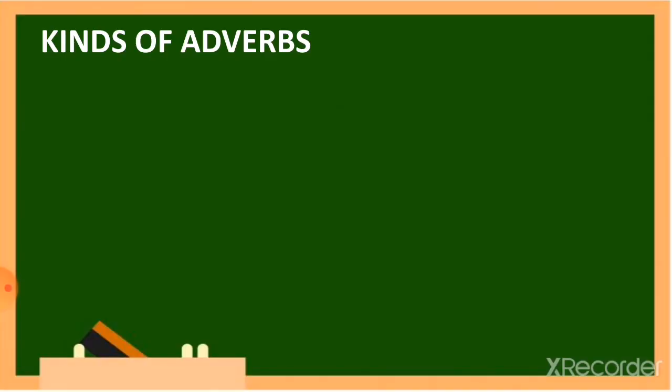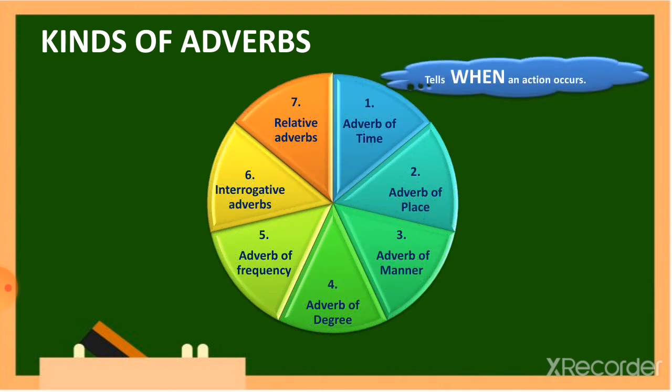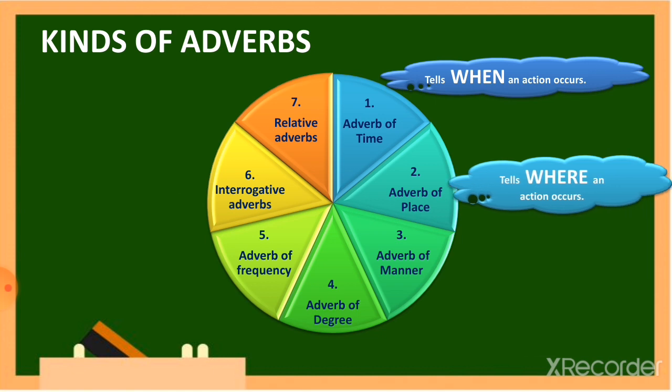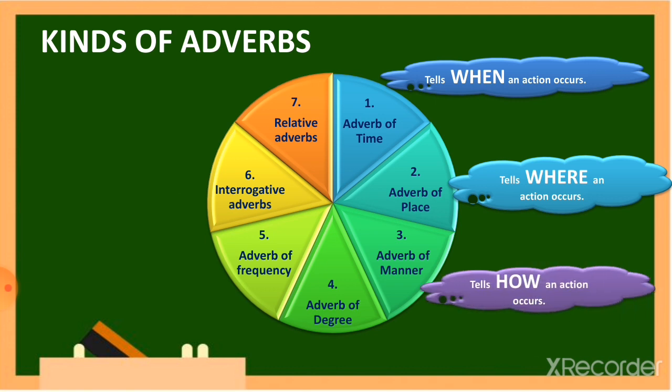Now it's time to see the kinds of adverbs. Starting with number one, adverb of time. It tells us when an action occurs. Second, adverb of place. It tells us where an action occurs. Third, adverb of manner, which tells us how an action occurs, in what way.